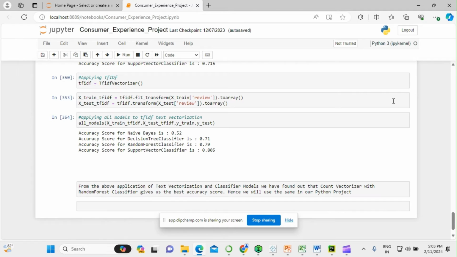Once we have achieved the actual algorithm that we need to select, we can convert it into a Python app. In order to convert it into a Python app, we need to use object oriented programming and create modules and classes and then run them in a main.py file, which will give us the final prediction and also the accuracy score.